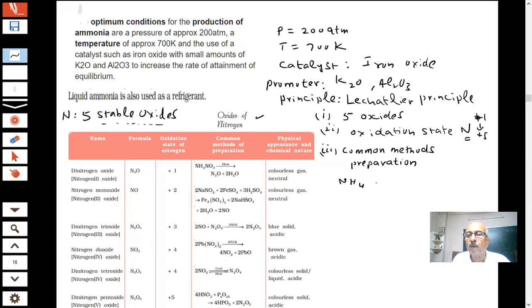if I write, students, NH4NO3, okay? Here, what are the oxides of nitrogen? Say if I say N2O, student, let me say N2O. You have to prepare this. This is N. How many nitrogen are here? 1 and 1, 2. If I remove these two nitrogen, student, tell me what is left? H4 and O2.